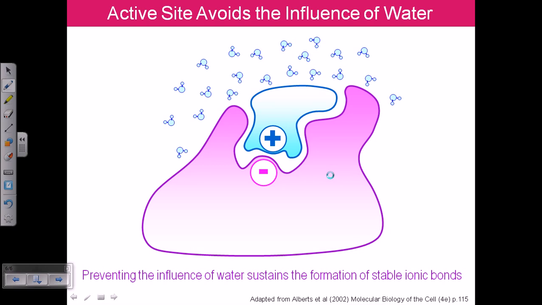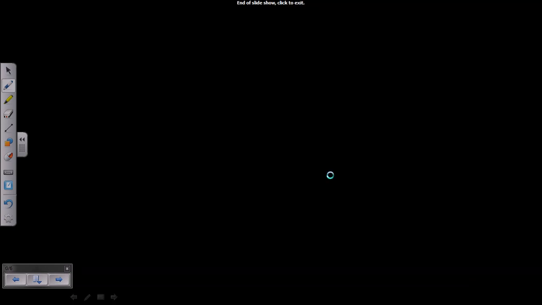Preventing the influence of water sustains the formation of stable ionic bonds. These ionic bonds will hold the substrate, or the transition state of the substrate, with the enzyme active center. That's why it can act so effectively. That's it, and I hope it will help you. Thank you.